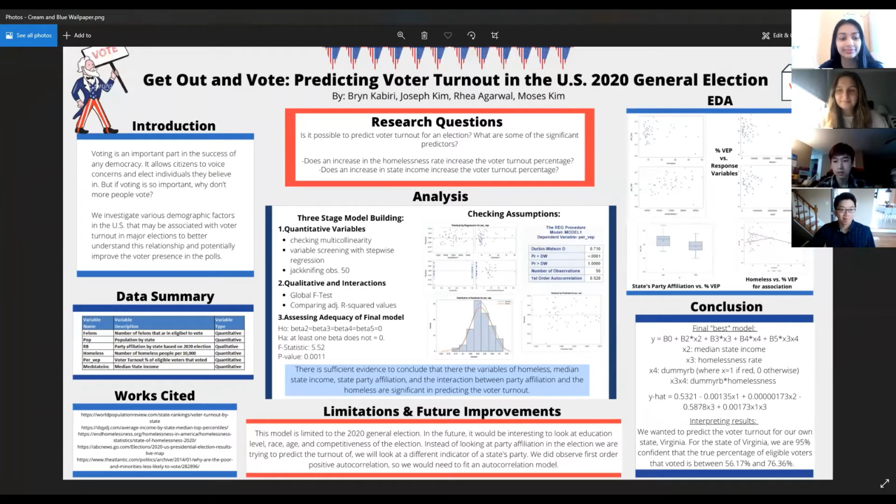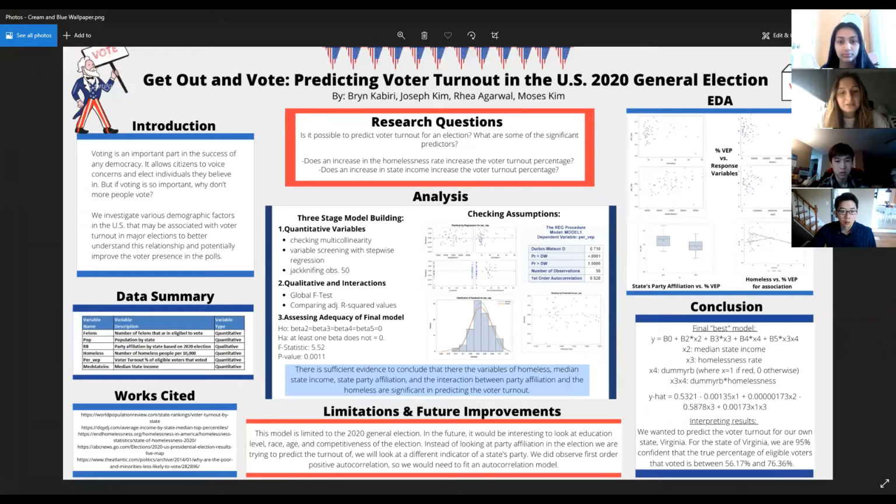Joseph. I'm Moses. And we looked at data from the 2020 US general election. Our research question was, is it possible to predict turnout for an election? What are some of the significant predictors? In terms of data collection, we got all of our data. It was public data online from a compilation of 5 sources.